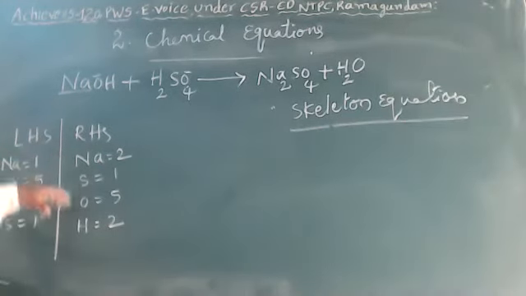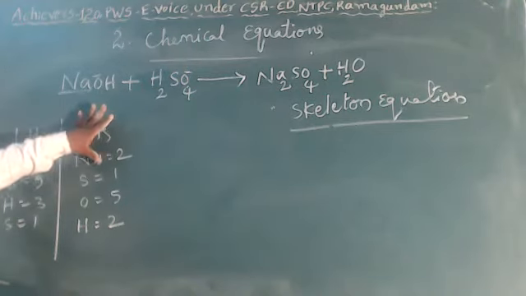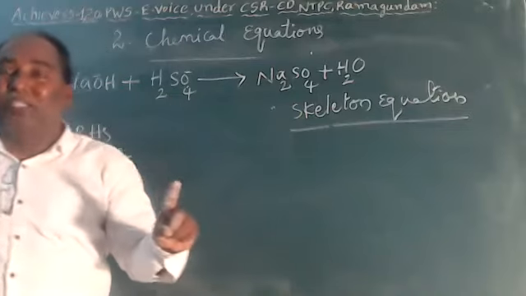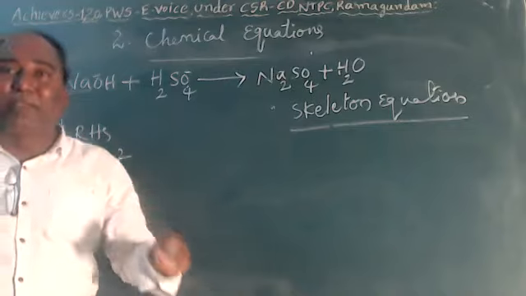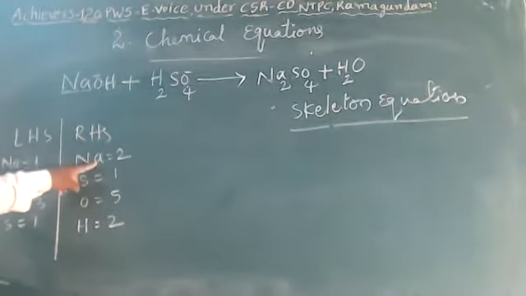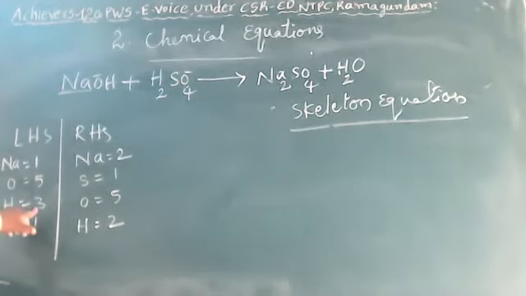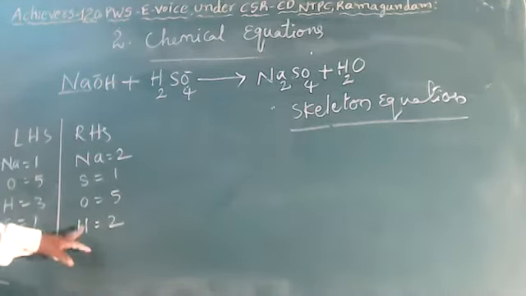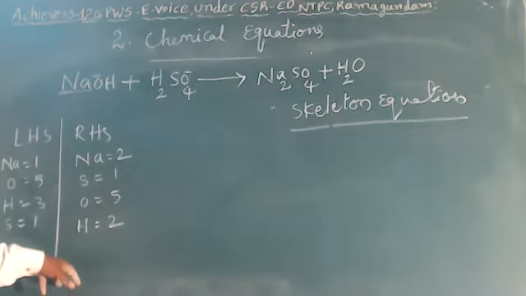So see children, it is an unbalanced equation. LHS side and RHS side are not balanced. That's why this kind of equation is called a skeleton equation. Now see, LHS sodium 1, RHS 2. LHS oxygen 5, RHS also oxygen 5. LHS hydrogens 3, RHS 2. Sulfur 1, sulfur 1. So here sodium and hydrogens are not balanced on the LHS and RHS. We should balance the equation.